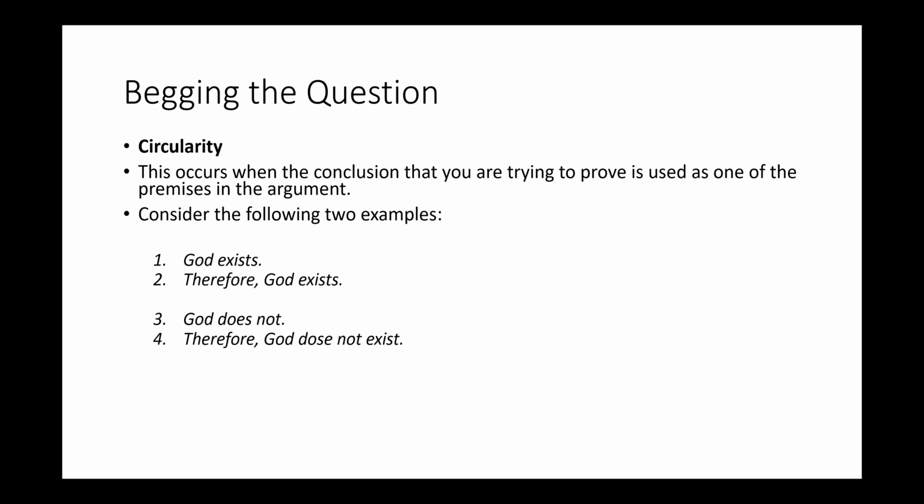So notice what's going on in these two arguments. First of all, technically speaking, both of the arguments are valid. And that's because of our definition of validity. We'll see this definition and pay attention to it in more detail next week. But the basic idea is that if the premises are true, then the conclusion necessarily must also be true. So it meets our definition of validity because the premise and the conclusion literally are the same thing.